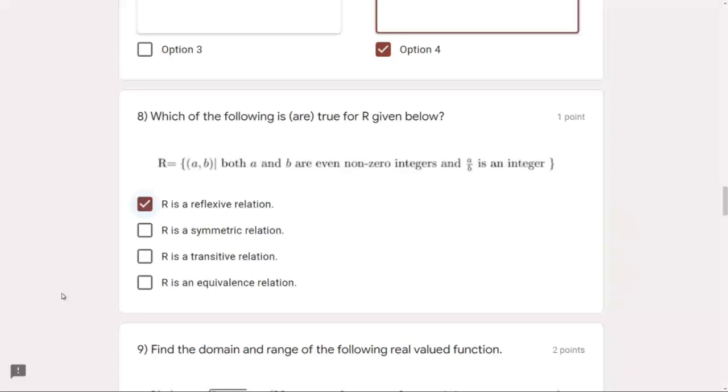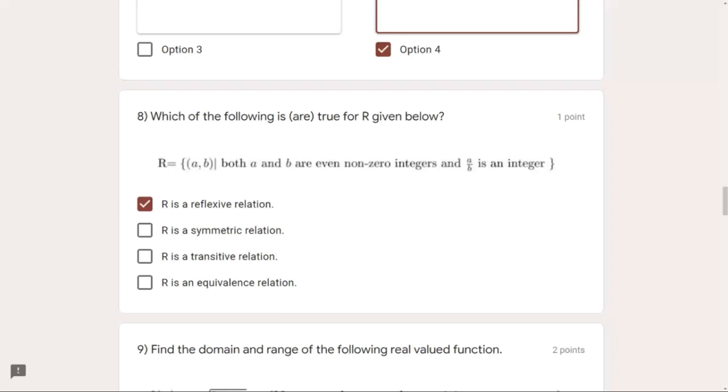The next thing we would see is we would take the second number from the previous element, which is B. A comma B was before. Then we take B from it and consider another number which can be the same as A or B. It does not have to be different. So we will take B comma C. Now, if A comma B is in this relation, and if B comma C is also in this relation, and if for every such pair A comma C is also in this relation, then only it will be transitive.